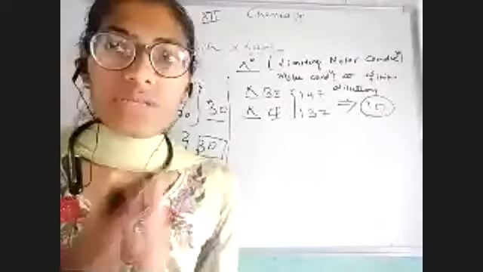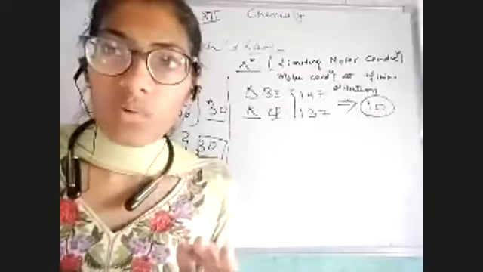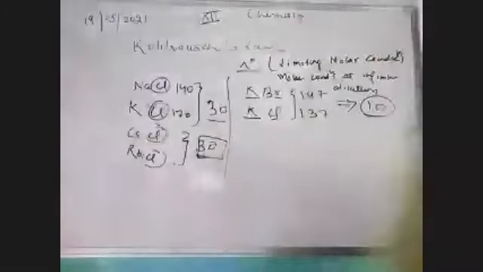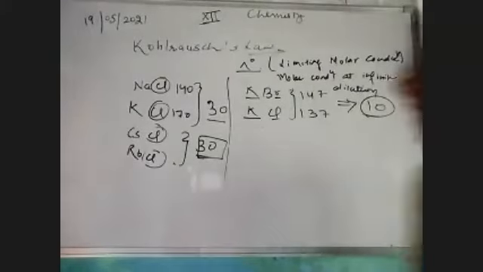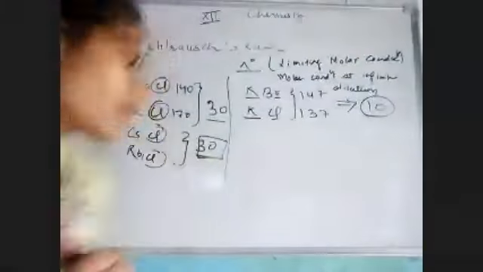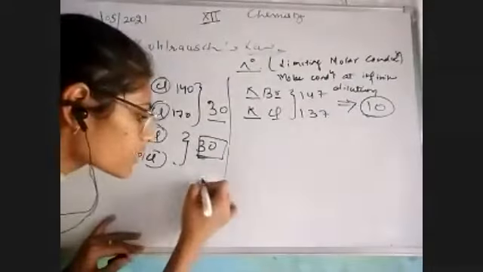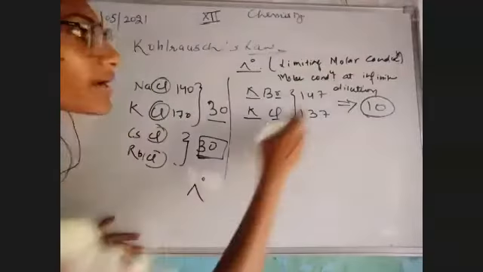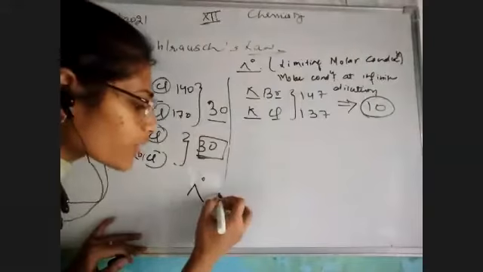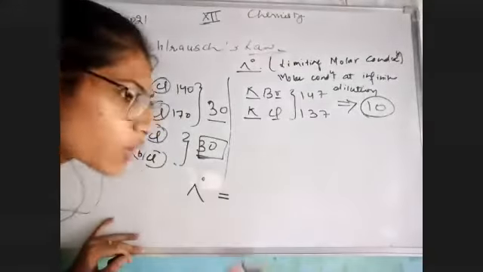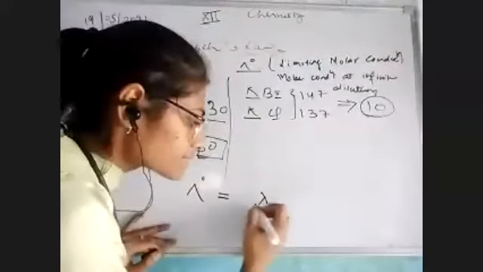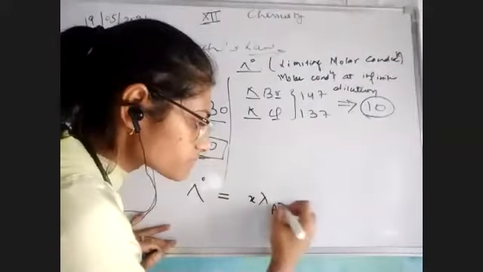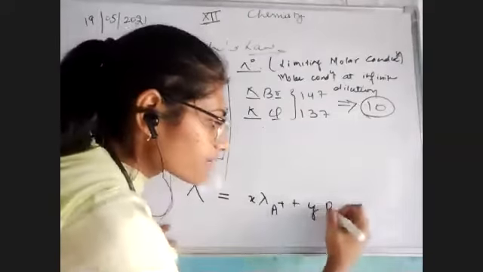On this observation, Kohlrausch defined the law. He gave us a proper definition that I would repeat to you. The limiting molar conductivity for any kind of electrolyte, what is limiting molar conductivity? At infinite dilution, for any electrolyte is equal to the sum of each ion.